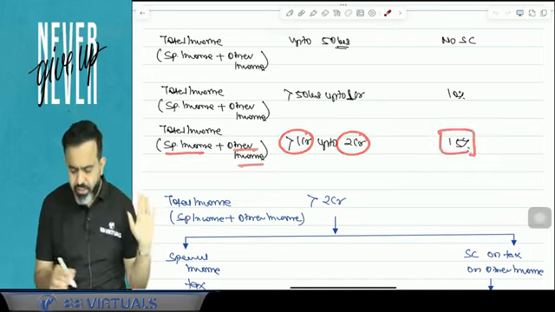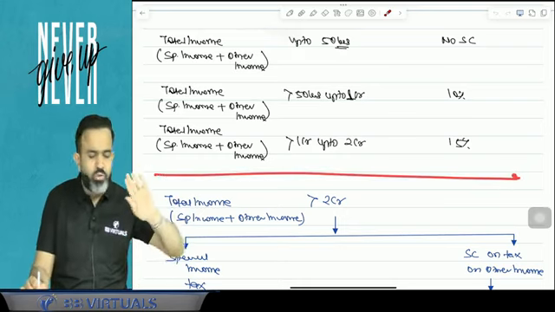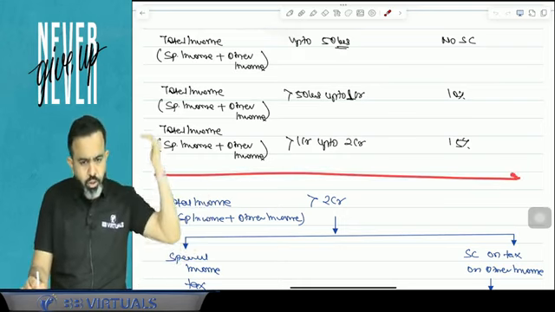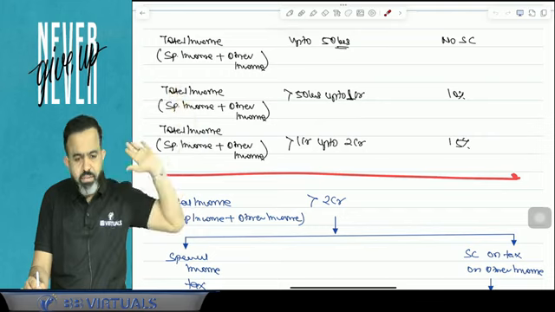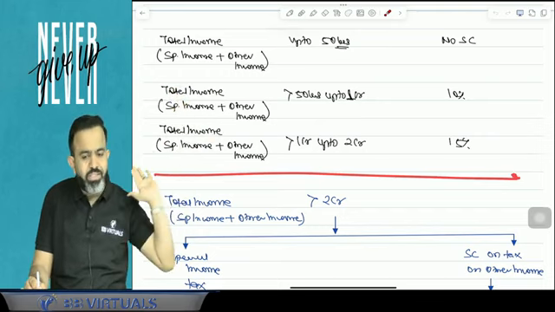So up to 15%, there is no need to change anything, means there is no change. Up to 50 lakh, there is no surcharge; more than 50 lakh up to 1 crore, 10% surcharge; more than 1 crore up to 2 crore, 15% surcharge.